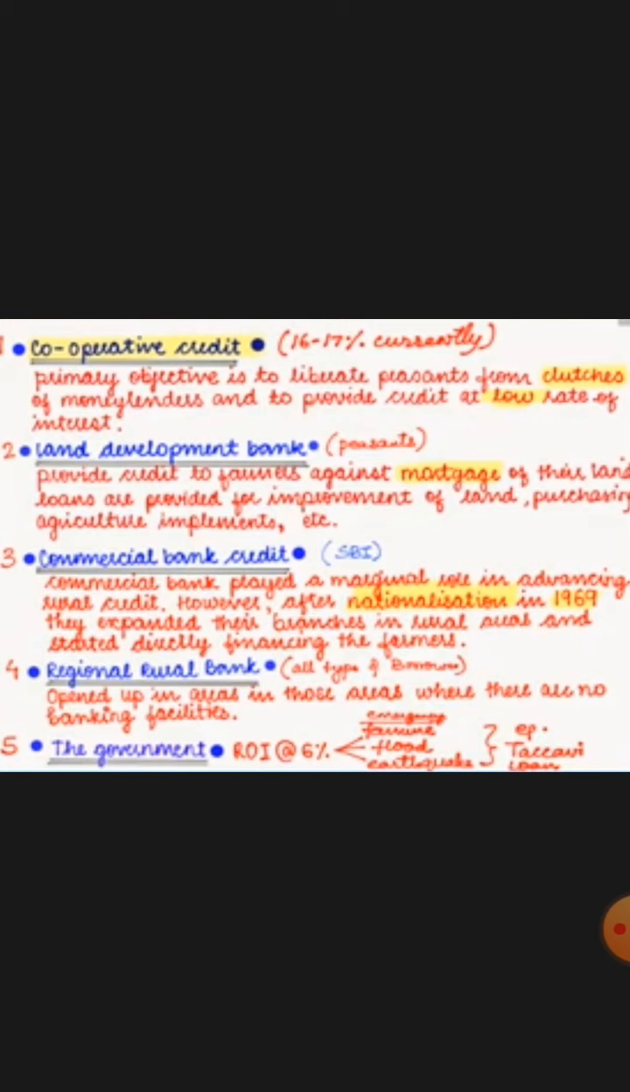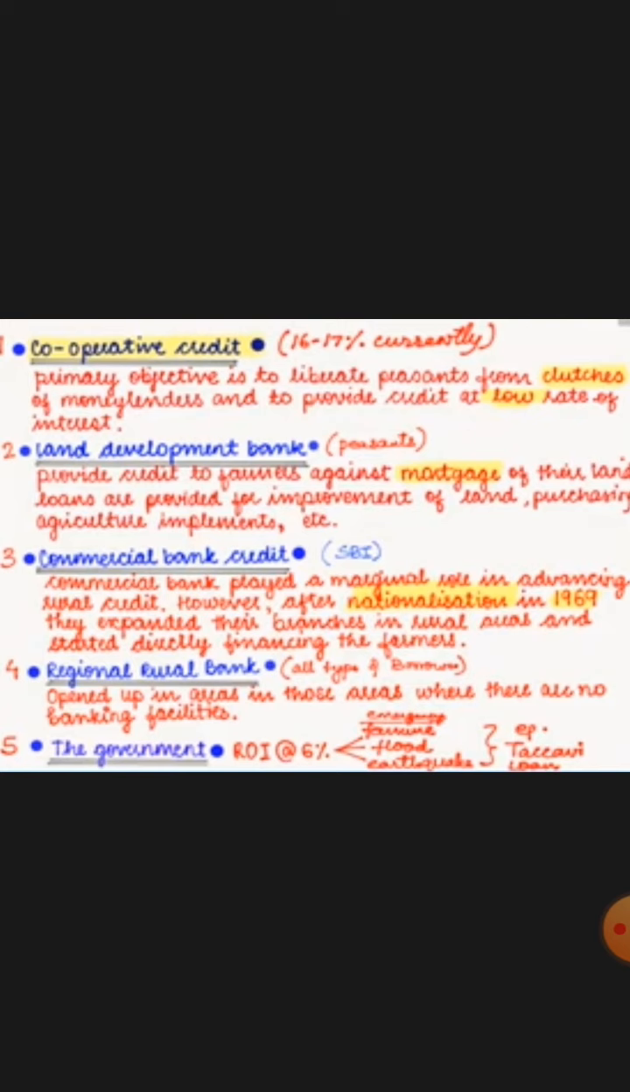Plays a very marginal role, which means its role is negligible, because they are still not taking initiative in rural areas, because RRBs and LDBs are already there. Then after nationalization in 1969, they have also started providing loans to the rural people. Next is regional rural banks. These banks are opened in all the rural areas, and they provide loans to these rural poor at a very low rate of interest.